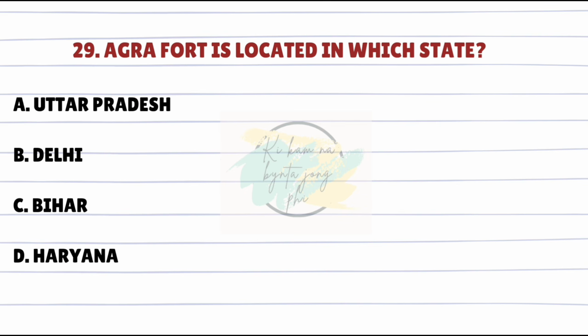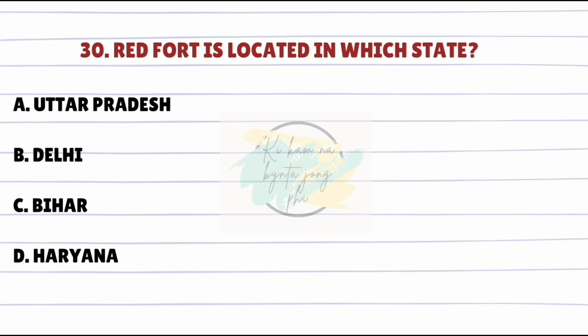Agra Fort is located in which state? Answer is A. Uttar Pradesh. Red Fort is located in which state? Answer is B. Delhi.